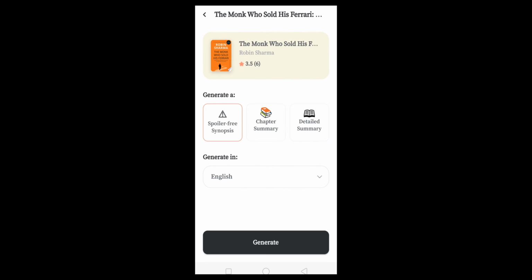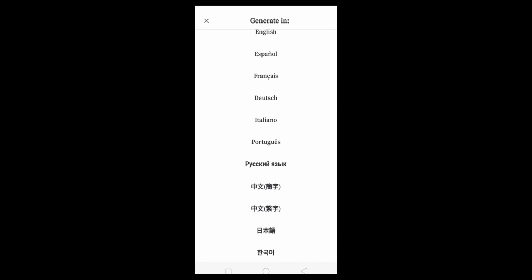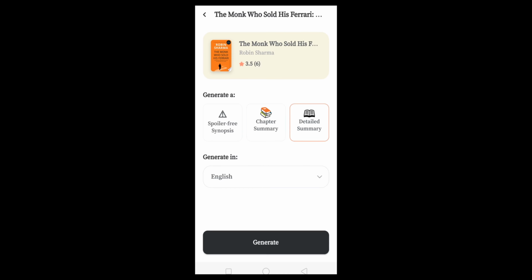If you are looking for a chapter wise summary, you can click on that. If you are looking for a detailed summary, click on that. I always prefer this option, detailed summary. Here you will have to select the language. There are so many languages guys. You can get the book summary in so many languages. So click on generate.